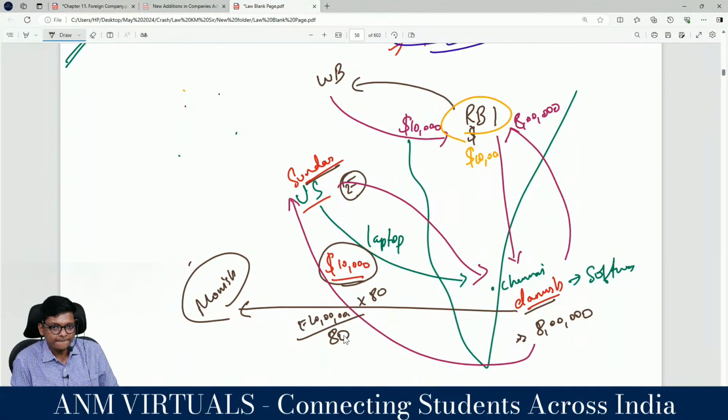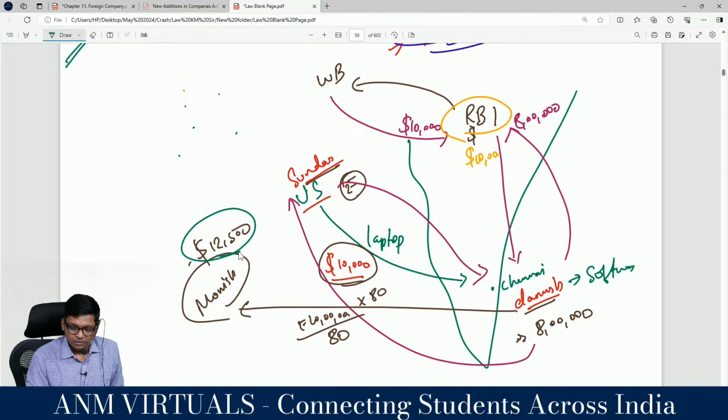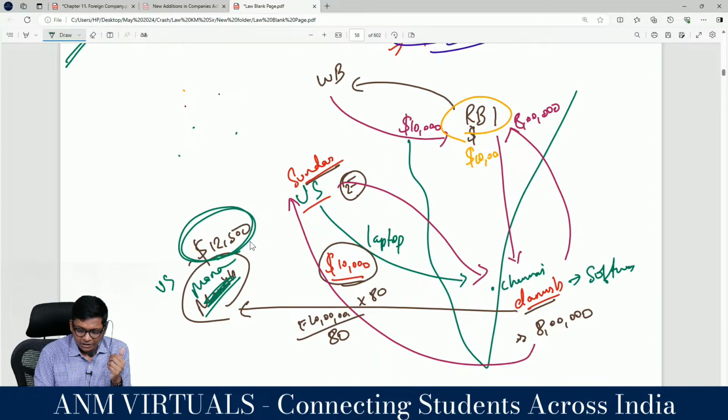10 lakhs by 80. Compute. 10 lakh divided by 80. 8 lakhs is $10,000, so 10 lakhs has to be more. Yes, are you following? So now Monish will pay $12,500. Where is Monish? Oh, you're not believing. Okay, Mona. Mona is in the US. He's paying $12,500 to Dhanush.